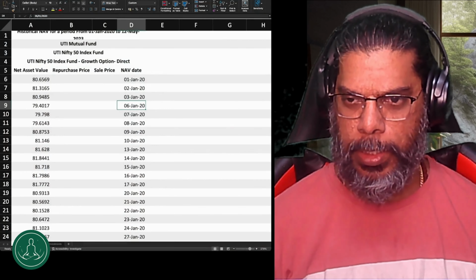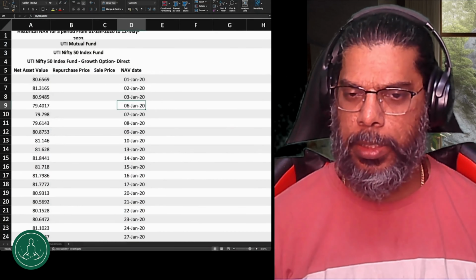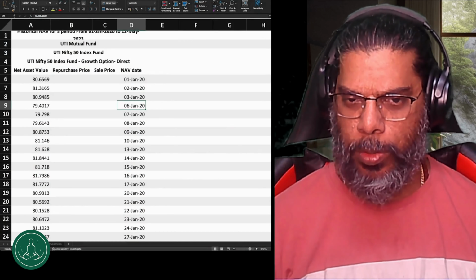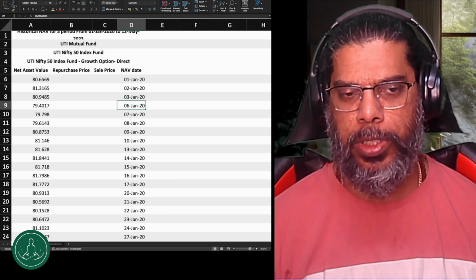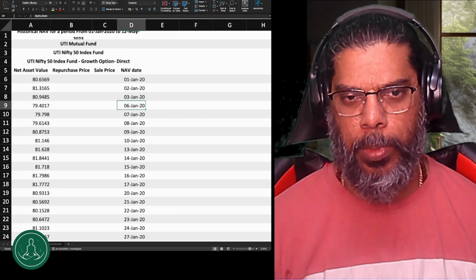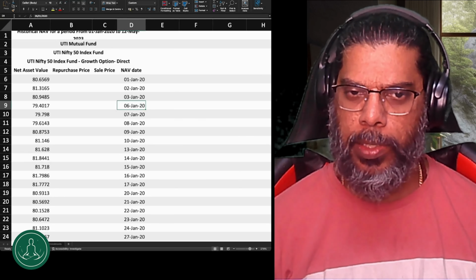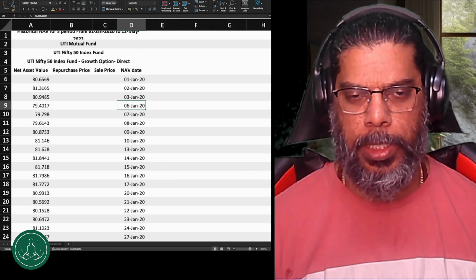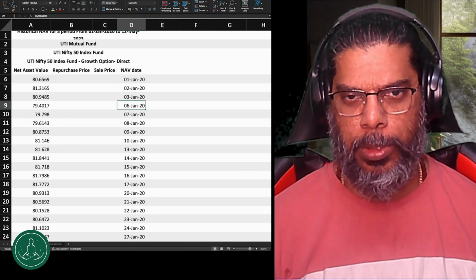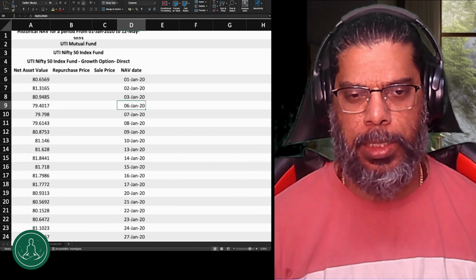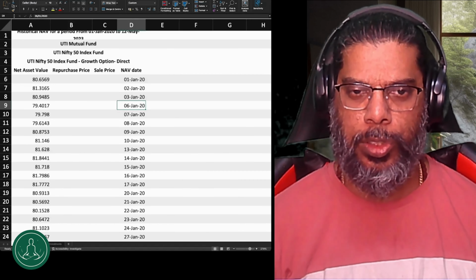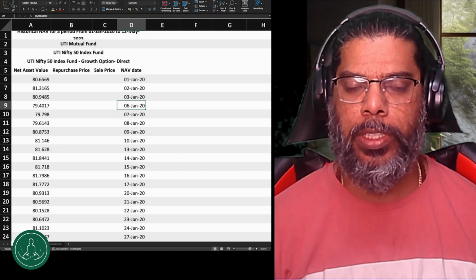So it is called an index fund. One more name you can see is a passive mutual fund. There are two types of funds: active mutual funds and passive mutual funds. Active mutual funds are completely handled by the portfolio manager, including asset allocation. When it comes to passive, which is again handled by a mutual fund manager, the allocation of the stocks is purely based on the Nifty 50 index.